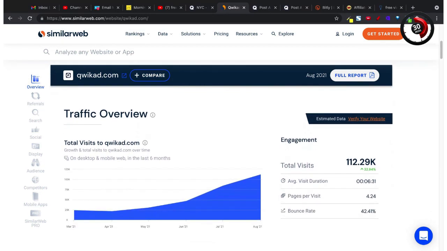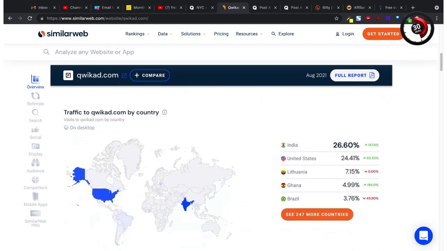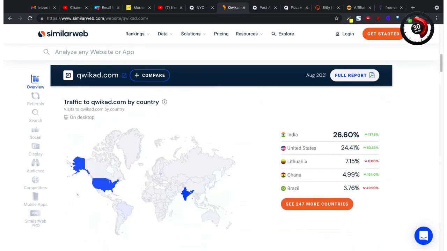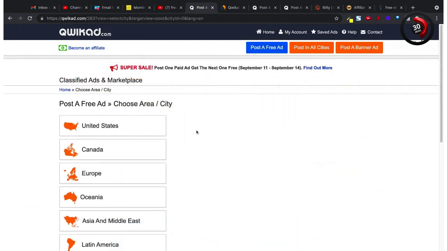Scroll down to the traffic overview. You see the total of visits. You see average view duration, pages per visit. And then you again come down to the traffic to Qwikad.com per country. India being number one, but United States being number two. So with all this information, and the fact that this is being touted on YouTube by some as an excellent traffic source that makes you big bucks, we're going to go over to Qwikad and we're going to post a free ad. Now, how this works is you click that blue button that says post a free ad.